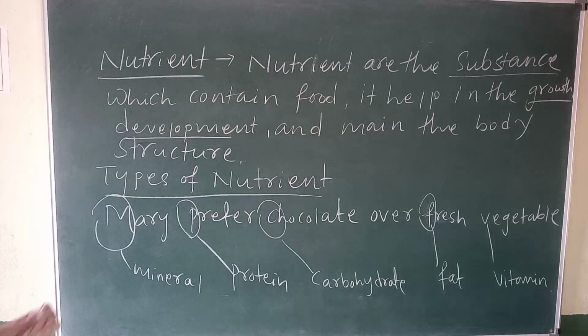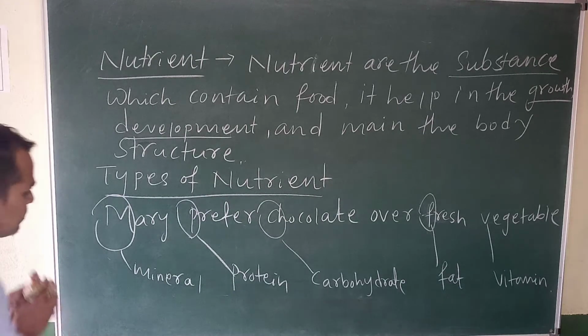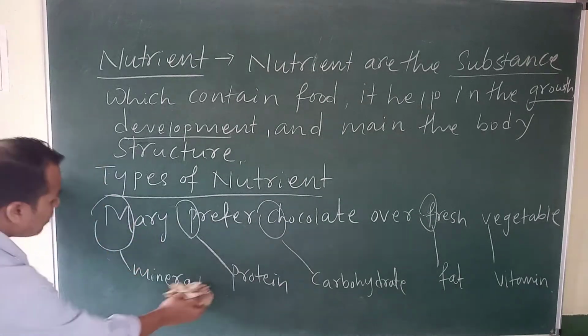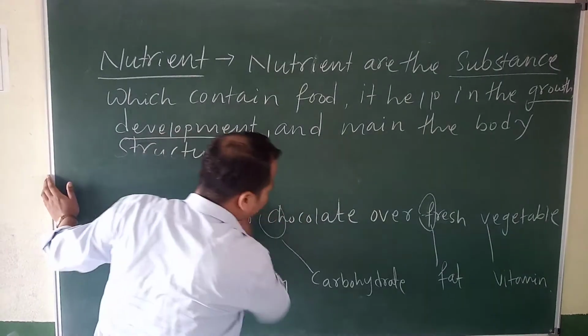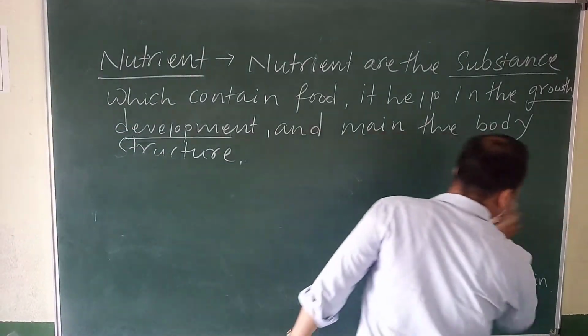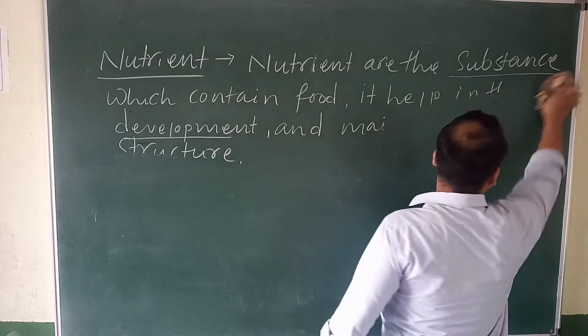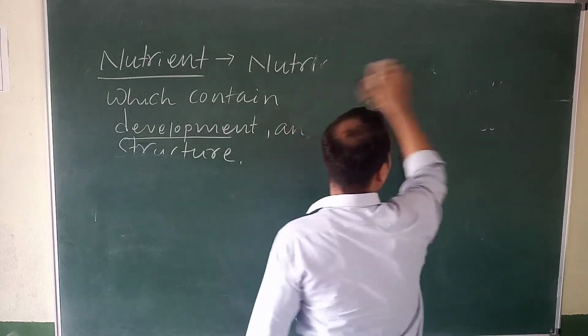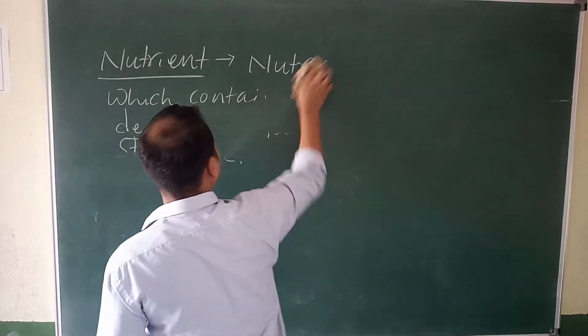So next come to the types of food. Okay, it is over. So come to types of food. So food is divided mainly into 3 types.